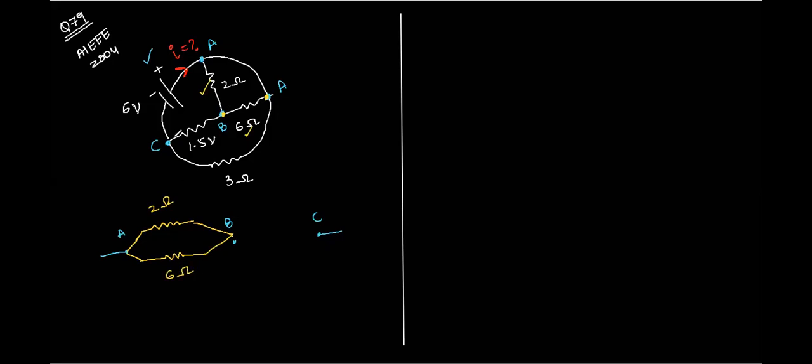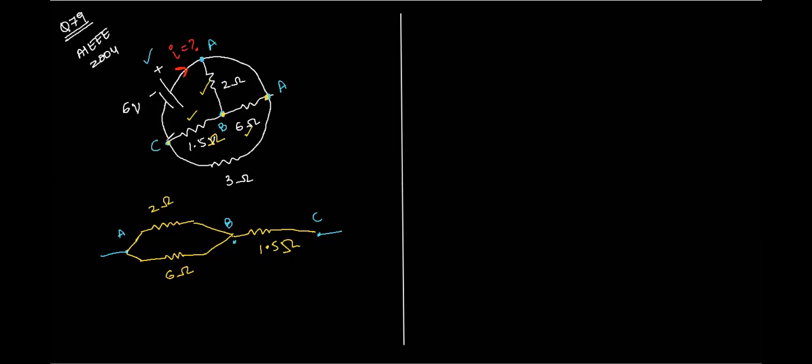Yes, sir. Okay. Then look at this one. 1.5 ohm. What are its ends? Tell me, what are its ends, Atul? B and C. That means between B and C, we have a 1.5 ohm resistor connected. Right, Atul? Yes, sir.